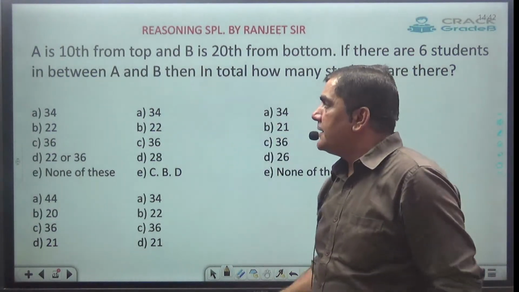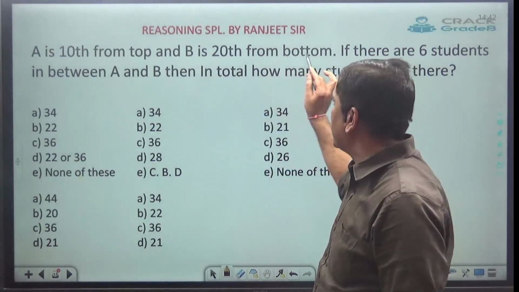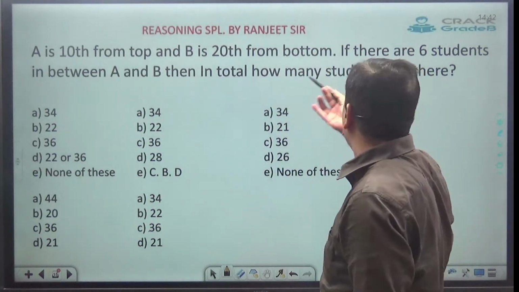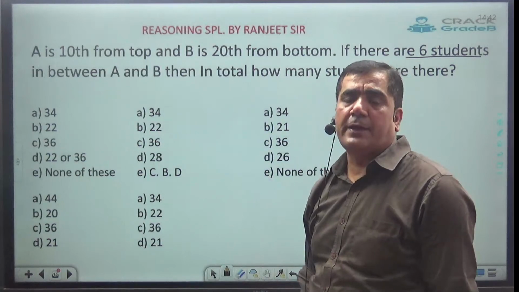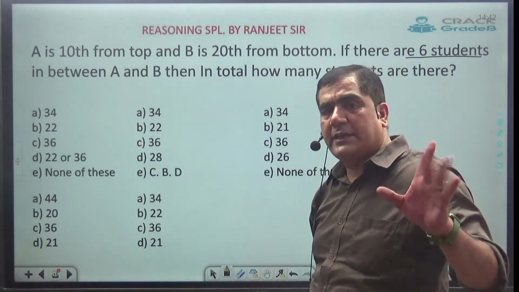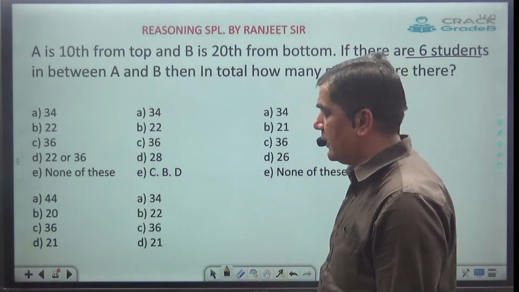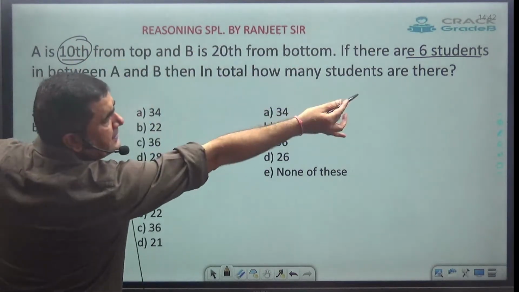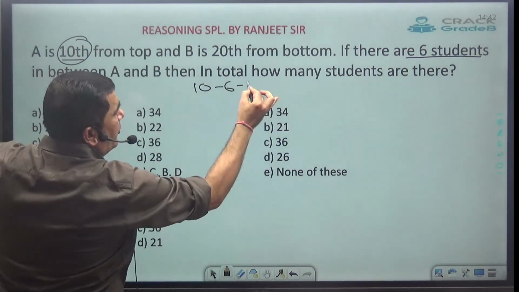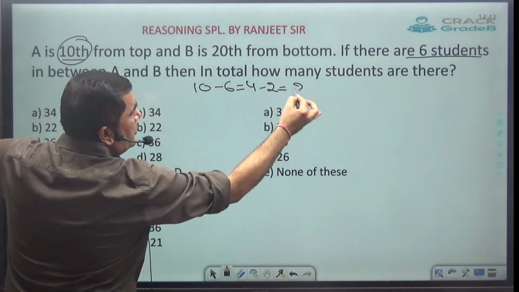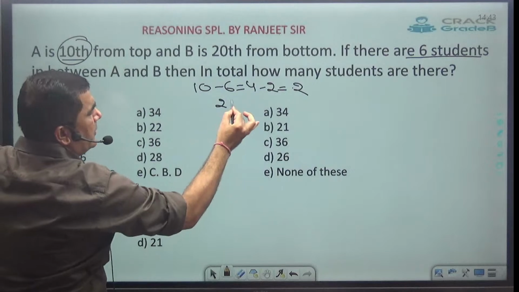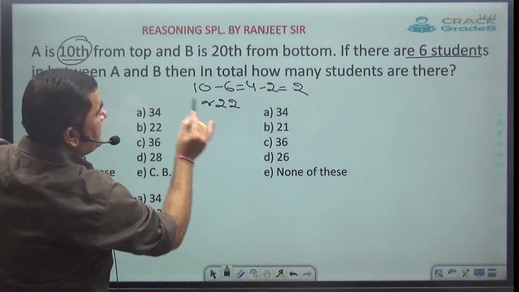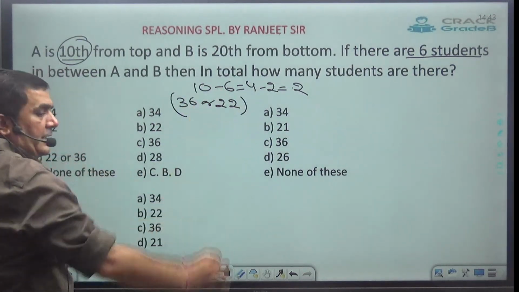See, here they are saying A is 10th from top and B is 20th from bottom. If there are 6 students in between A and B. So let's check case number 2. A is given to be 10 and B is 20. I will take 10. 10 minus 6 comes out to be 4. Case 2 is possible. 4 minus 2 is 2, and 2 plus 20 is 22. That's the answer for case number 2. Case number 1: 20 plus 10, 30. 30 plus 6 is 36. So that's my answer: 36 or 22.